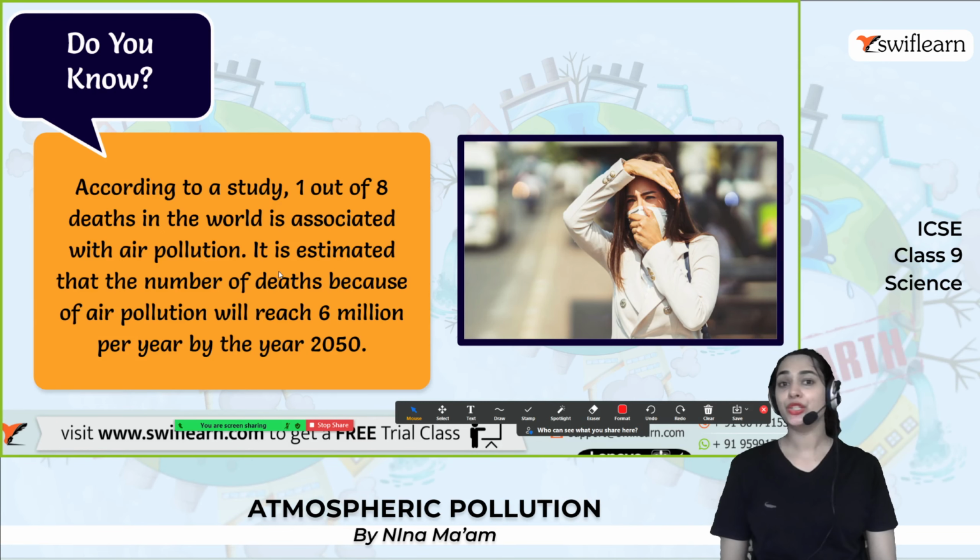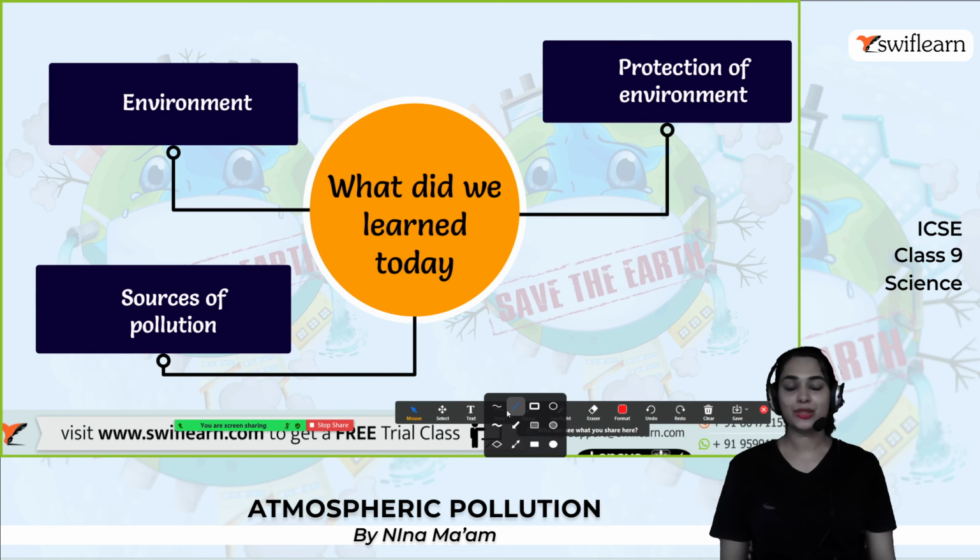Alright. According to a study, 1 out of 8 deaths in the world is associated with air pollution. Maybe they are suffering due to asthma and respiratory illness. And it is estimated that the number of deaths because of air pollution will reach 6 million per year by the year 2050. But you can do it. You can save mother nature by reducing pollution. So what did we learn today? We learned about the environment, the sources of pollution and how we can protect the environment.